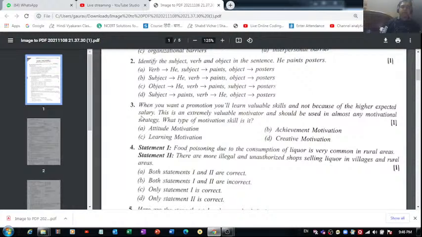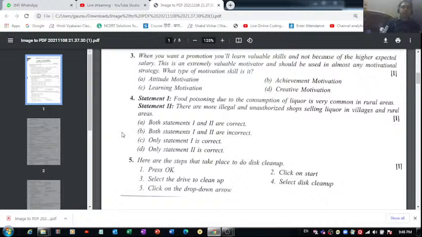Question number 3 is, when you want a promotion, you will learn valuable skills and not because of the higher expected salary. This is an extremely valuable motivator and should be used in almost any motivational strategy. What type of motivational skill is it? What do you think is the correct answer? The correct answer is learning motivation. We are learning something here, right? It's an internal motivation that we are talking about.